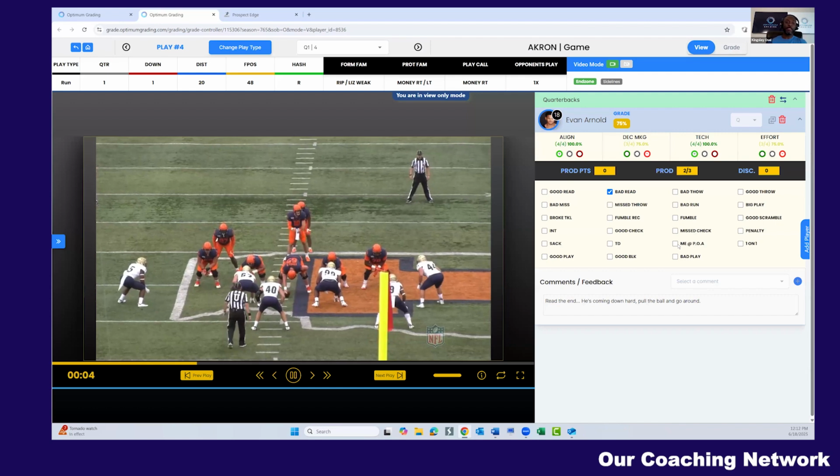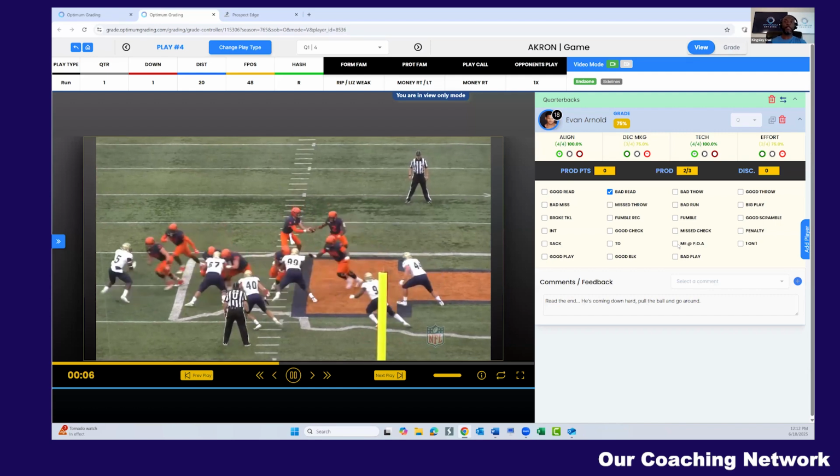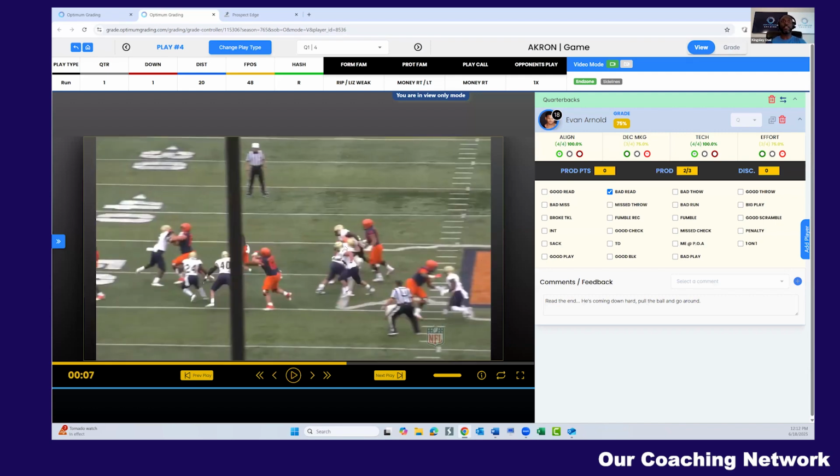It takes me right to that play where I can watch the video and see that player's assessment all on the same screen. Same thing as when you send the reports to the players. They have the ability to also watch the video and see how you broke them down on that play. So we keep everything transparent, right? If a player has a question about something negative a coach put on a play, they literally just click on their jersey numbers when they get the report, and it'll pull up the film for them.